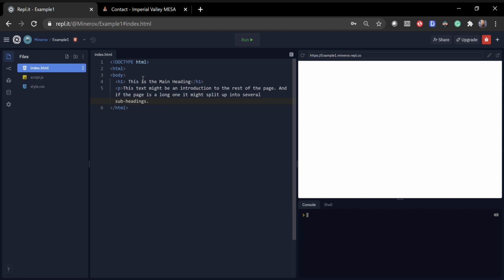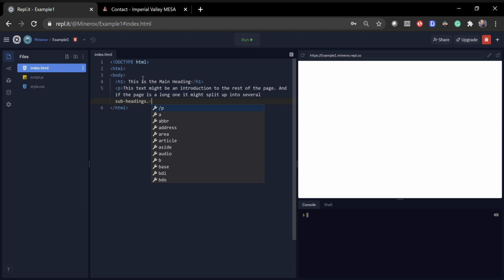What I wrote down, this text, might be an introduction to the rest of the page, and if the page is a long one, it might split up into several subheadings. Obviously we have our main heading, and for the rest of the stuff we write, we need a subheading. And like any other tag, we have to close it.